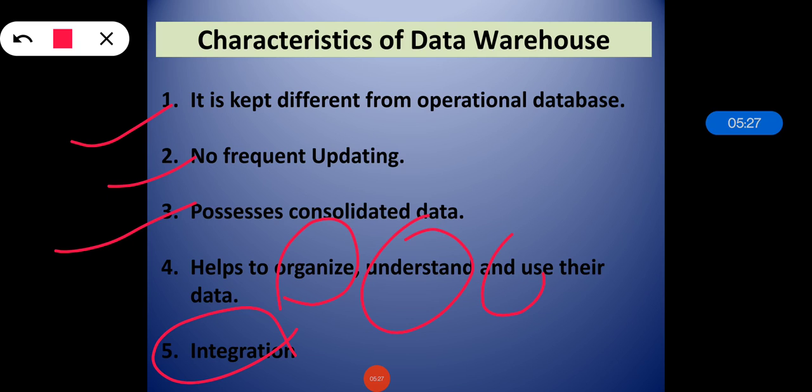Now there are various models which come under the data warehouse. The data warehouse models are virtual warehouse, data mart and enterprise warehouse, which we will see in our next section.